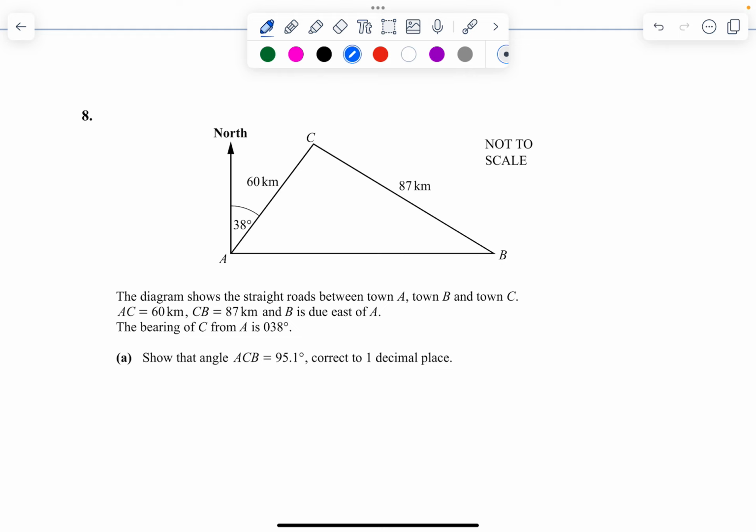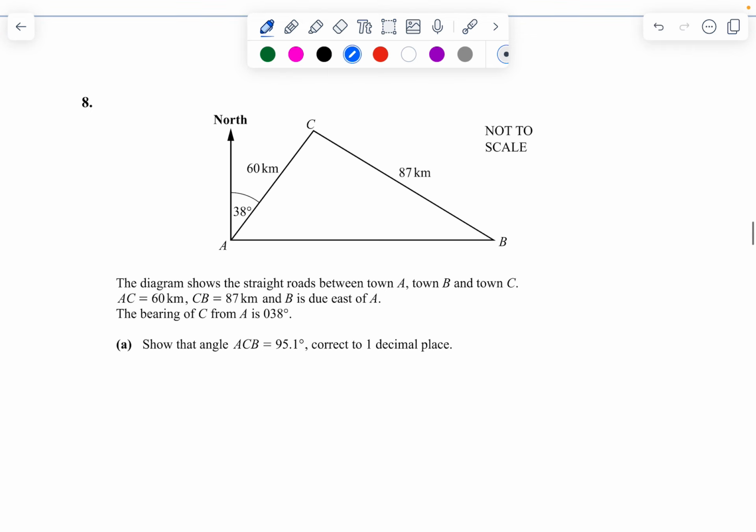Next is question number 8. The diagram shows the straight roads between towns A, B, C. AC is given as 60 kilometers, CB as 87 kilometers, B is east of A. The bearing of C from A is 38 degrees. Show that angle ACB is 95.1.